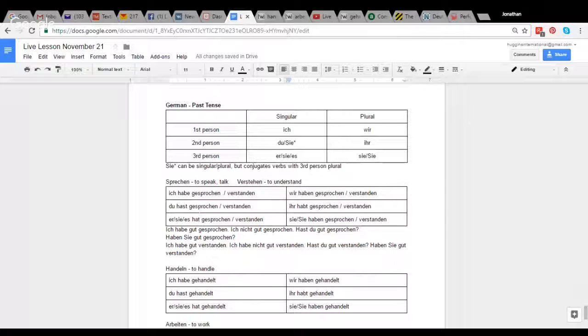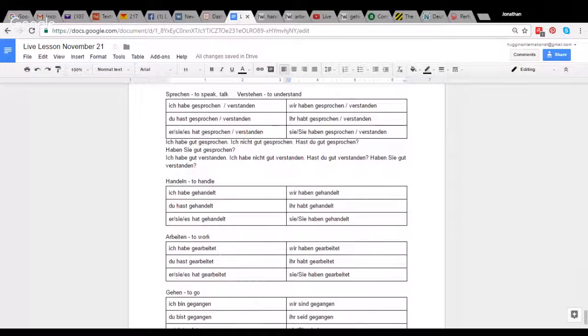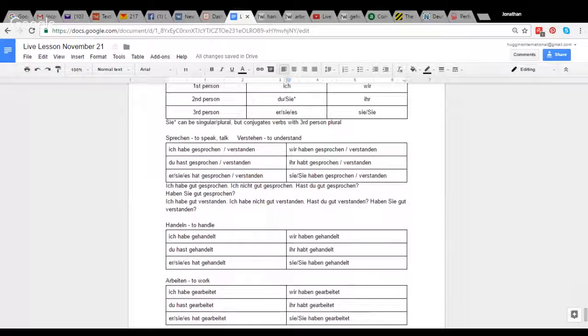Then we need the past participle. For a lot of weak verbs you add ge, and for some weak ones like handeln and arbeiten, we add a t at the end, and we have the ge. And some irregular verbs like sprechen have a form like gesprochen, and verstehen has verstanden.